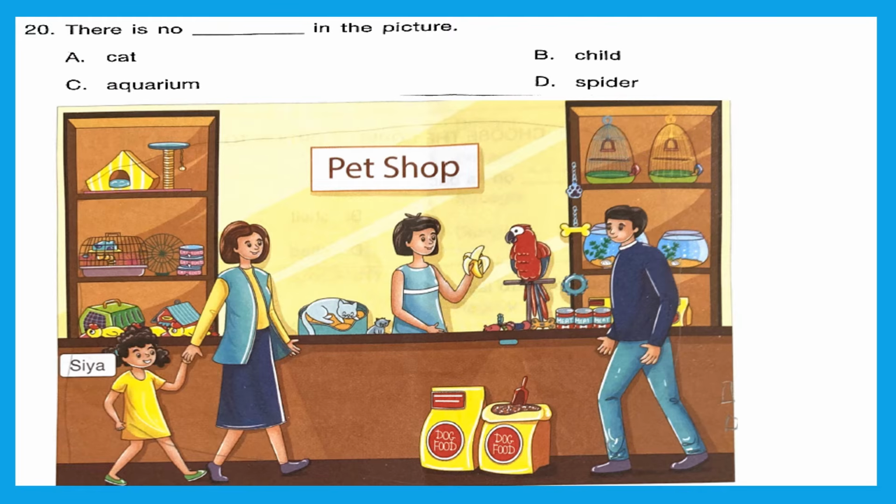Question 20. There is no dash in the picture. Now let's see. Is there a cat in the picture? Yes, there is. Can you spot my red arrow? Is there a child in the picture?